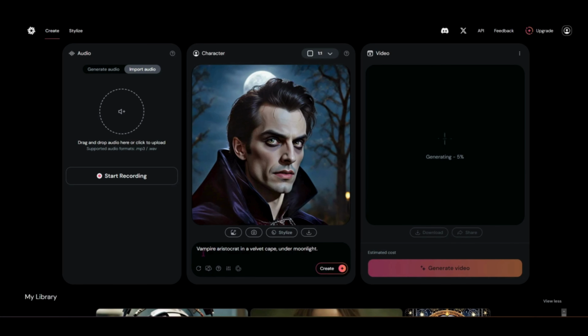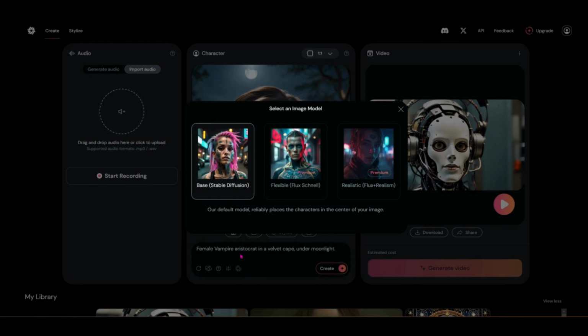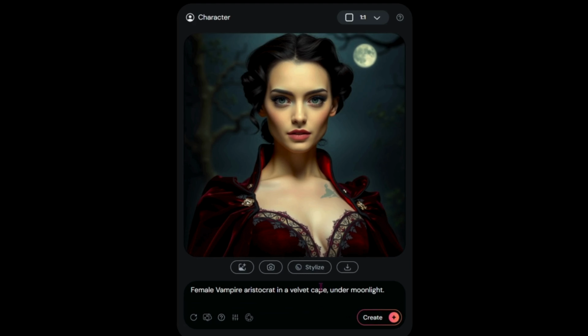But you guys know me, I'm not really into the male characters as much, so let's do a female. Okay, and we'll go ahead and bump that up to the Flux Schnell or Flux Fast here. Create that. Okay, that'll work.